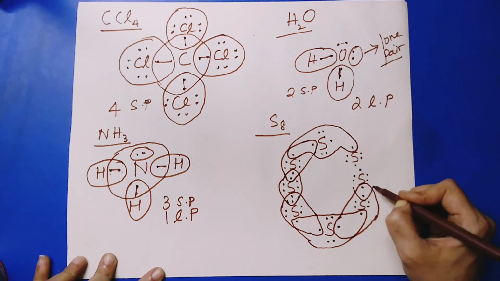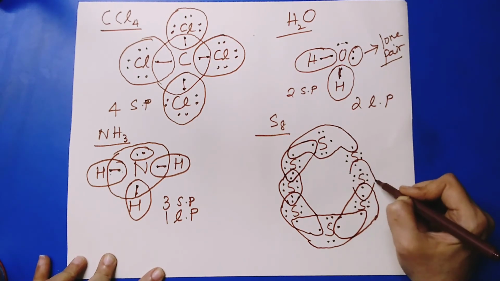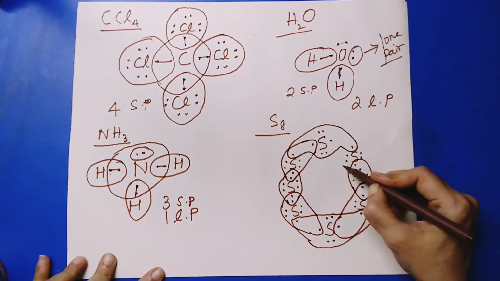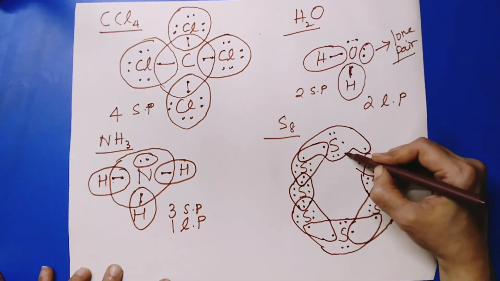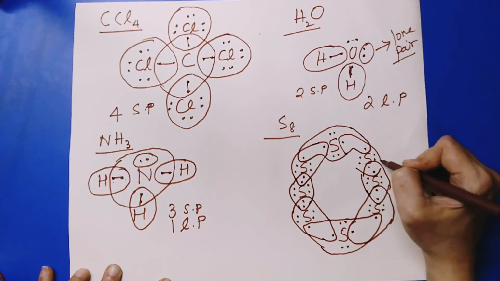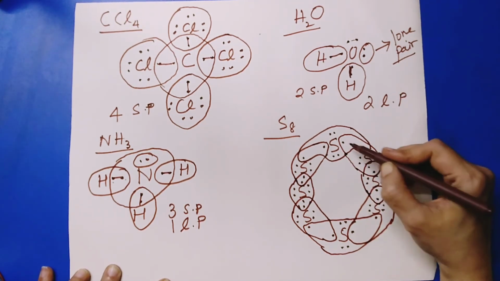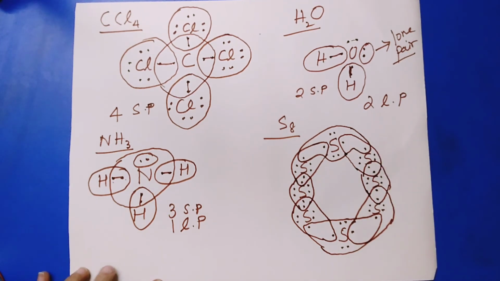It takes 1 from here, 1 from here, so 6, 7 and 8. For this last one, 1 from here and 1 from the previous atom. 1, 2, 3, 4, 5, 6, 7, 8. Thereby, 8 atoms are joined together to form a molecule of sulfur, and this is the diagram for it. It's not compulsory for you to draw the diagram, but I find it better for a clear understanding. The double and the triple bond will be coming soon.